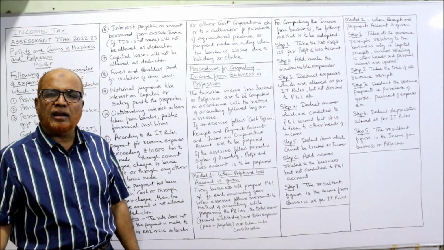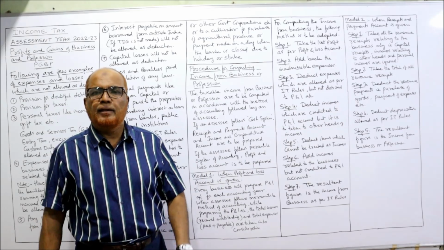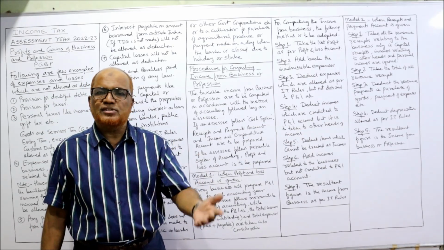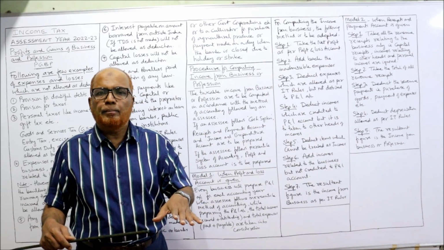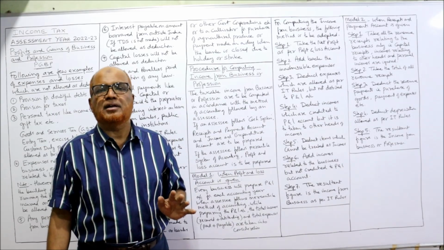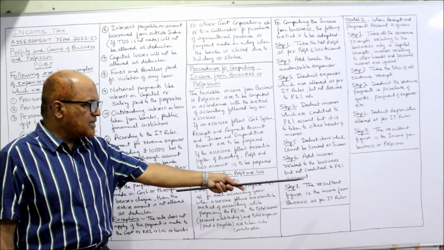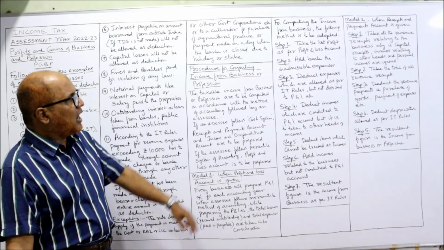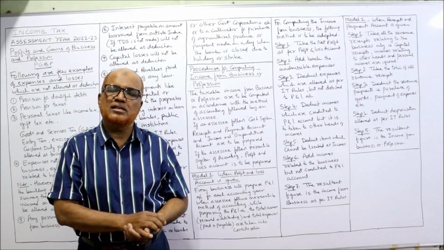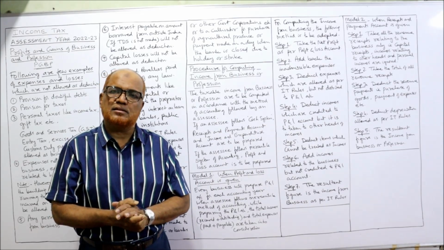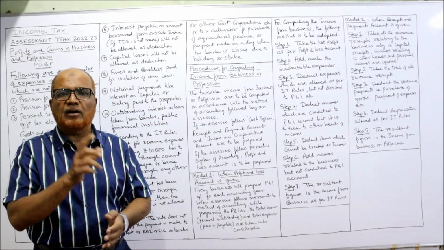Add incomes related to business but not credited to profit and loss account. There may be some incomes like sale of scrap, sale of empty bags. These are business incomes only, but in the profit and loss account it is not credited. So these are the incomes which should be added. Last, the resultant figure is the income from business or profession. After following these steps, finally whatever figure you get, that figure is the income from business. That's it. So this procedure we are going to follow in most of the coming problems to compute income from business.